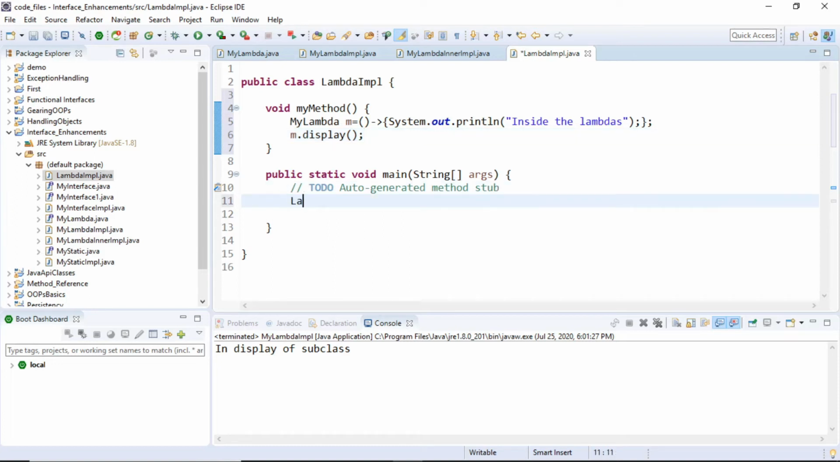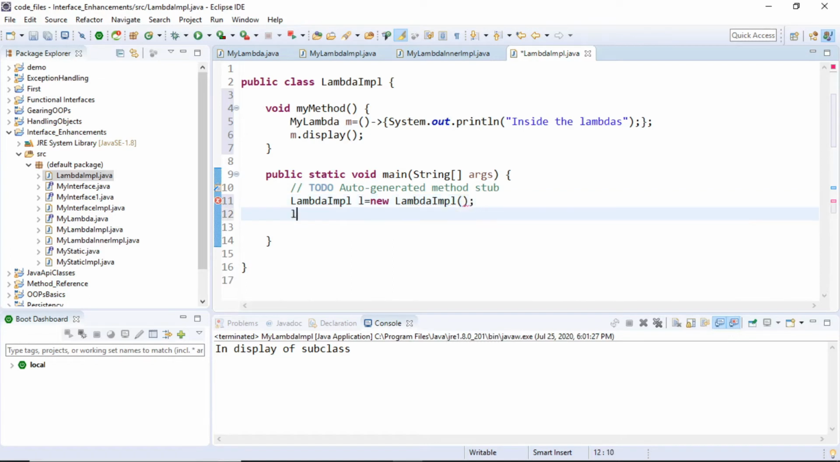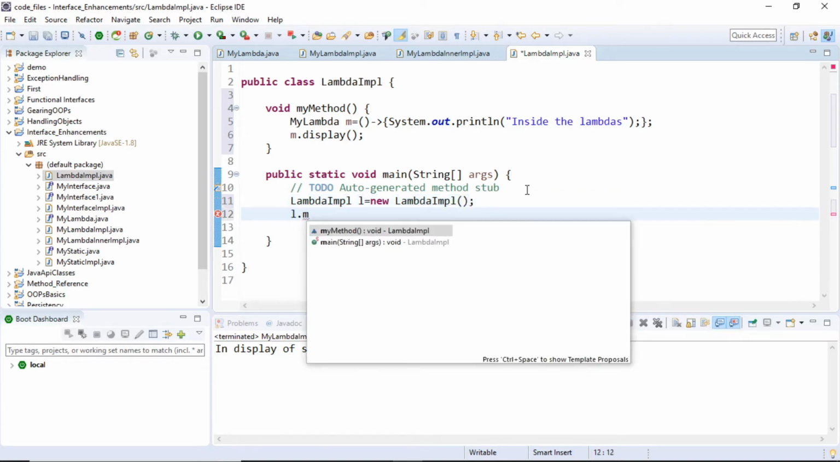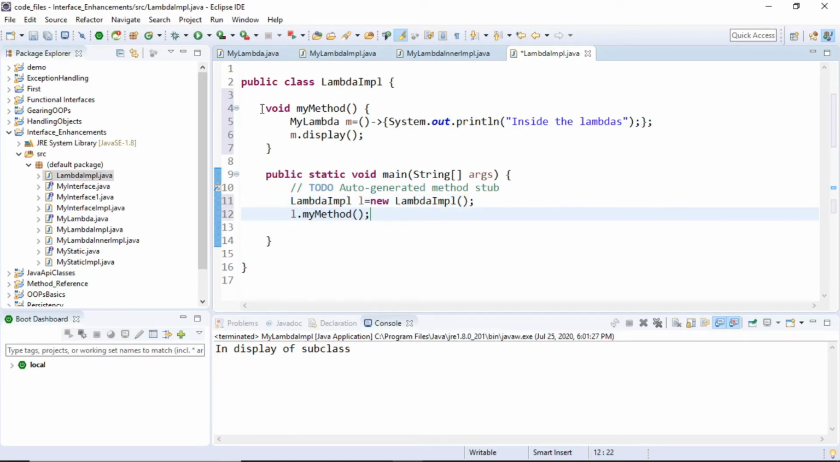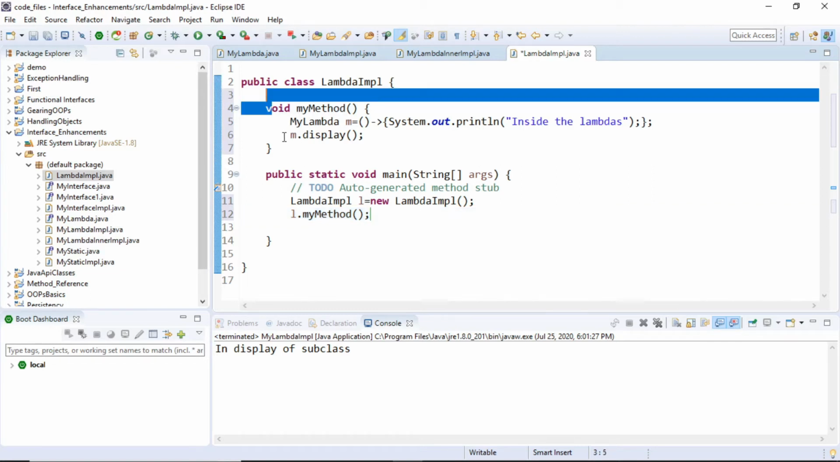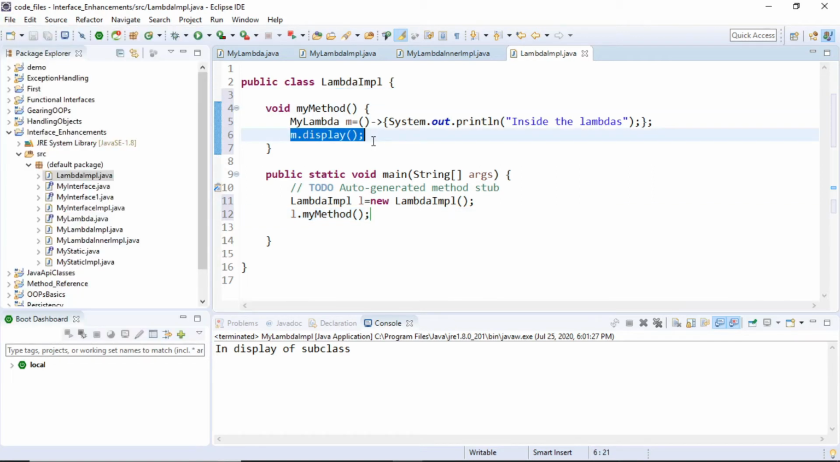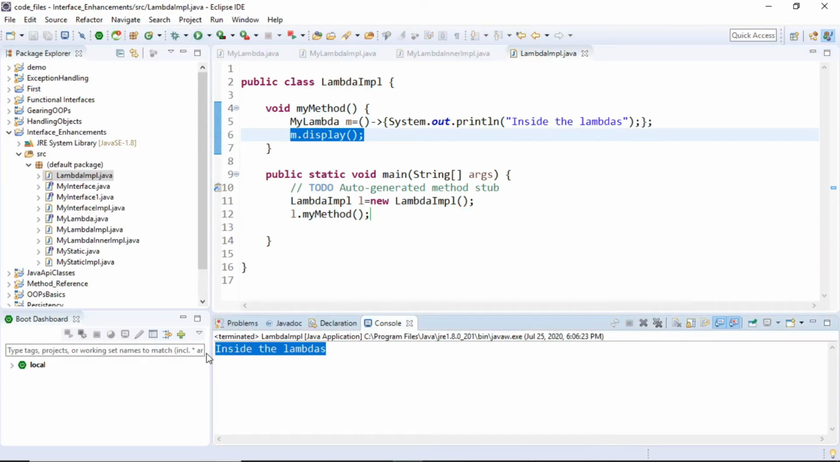So create an object of the lambda implementation, L is equal to new LambdaImplementation, and you can say L.myMethod. This myMethod is obviously going to call this, then I'm going to call display inside that, and if I execute this, you will see that it prints "inside lambdas". Now let's have an explanation of this, which is really important and interesting.